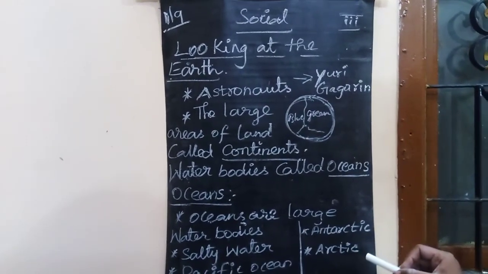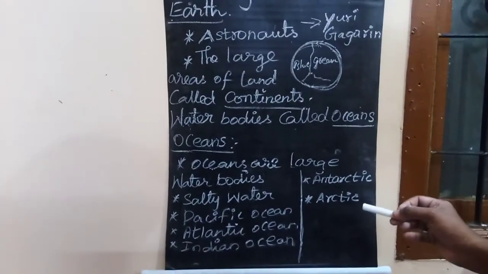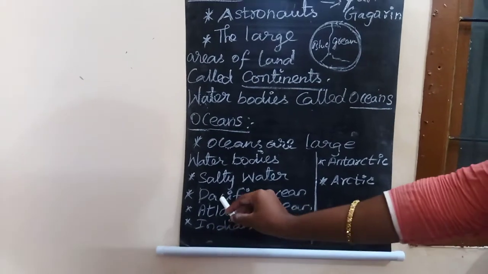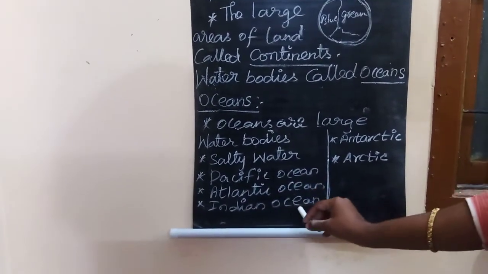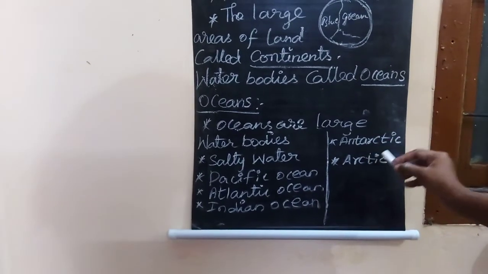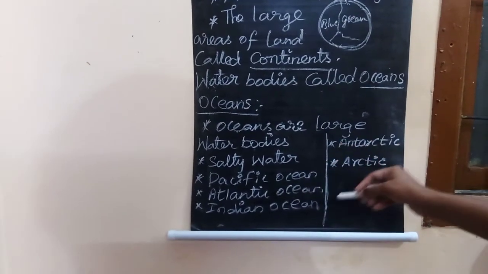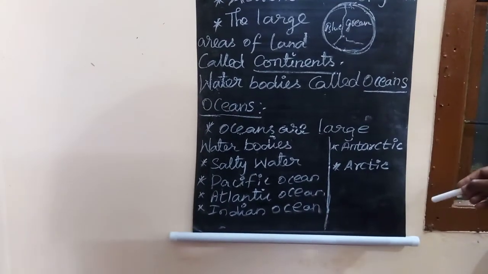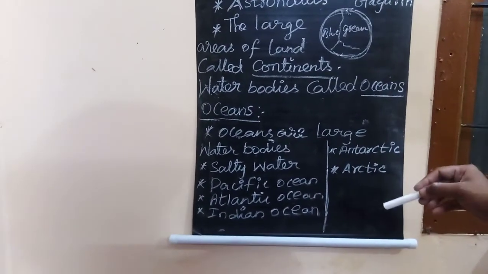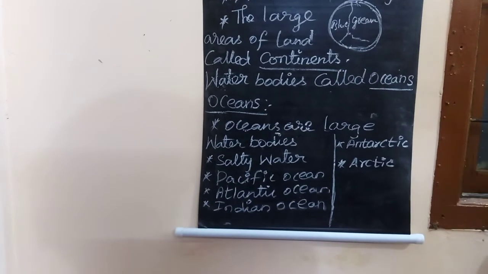Totally 5 oceans are covered by our earth: the Pacific Ocean, the Atlantic Ocean, the Indian Ocean, the Antarctic Ocean and the Arctic Ocean. So how many oceans are there on our earth? Totally 5 oceans.